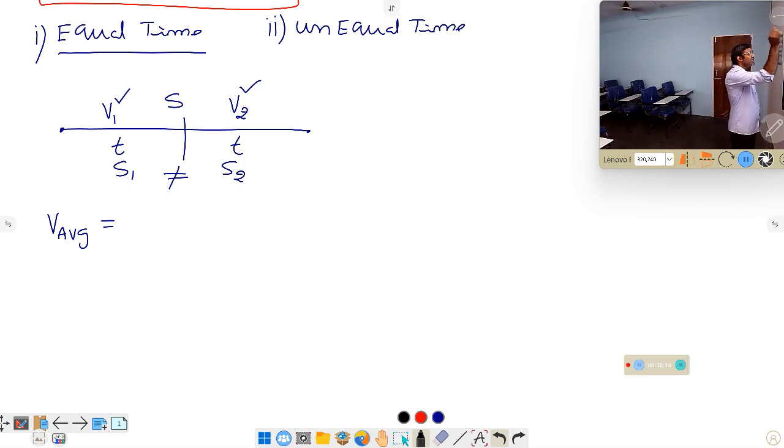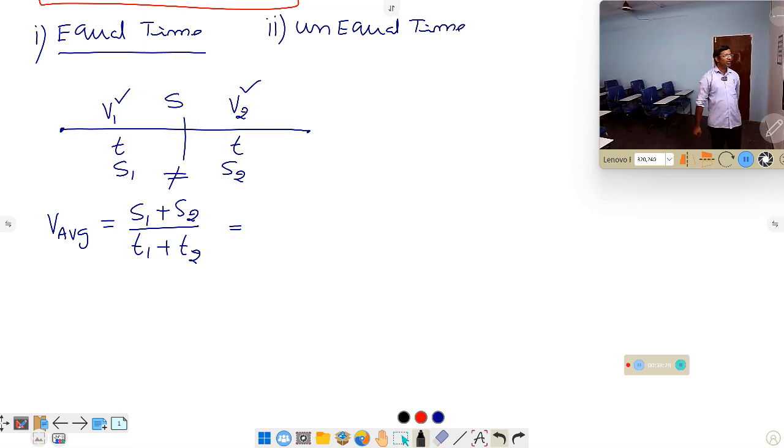So if you see equal time, in that case, modification of the formula must be done. First you write the formula, V average is equal to S1 plus S2 by T1 plus T2, total distance by total time, because we have taken only two parts. What is S1 here? Distance. But suppose distance is not given, and time is given, they said equal time. In that case, S1 is not given, so you have to replace it with another formula.